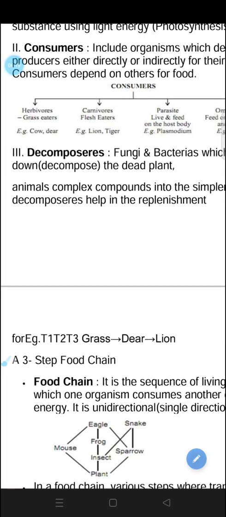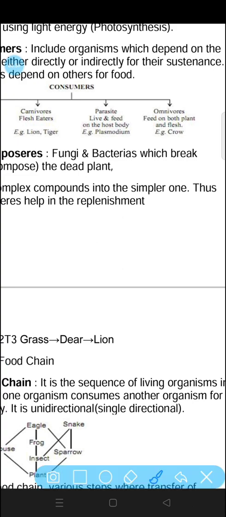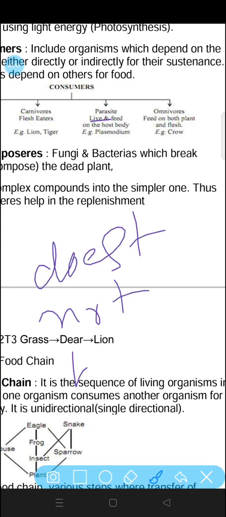First one is herbivore. Herbivores are those who eat only green plants, for example, cow and deer. Second type of consumer are carnivores like lion and tiger. They used to eat the flesh of other animals. Third one is parasite. Parasites are those who used to live on the body of the host, and they get nutrition from the host only without harming them. Parasite does not harm the host. It just lives on the body of the host but does not harm it and gets the nutrition from the body.